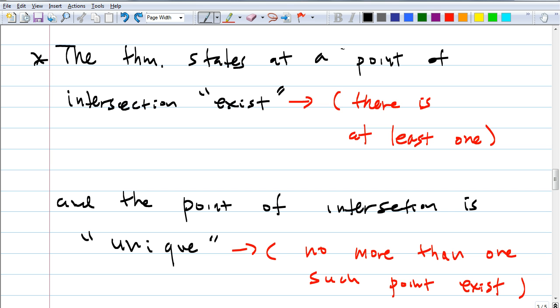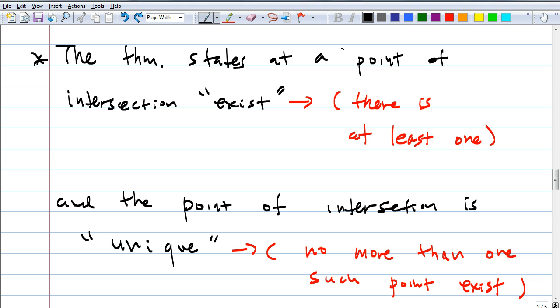When I say given triangle, I'm saying if I give you a triangle, why can't that triangle be on more than one plane? Why does that triangle have to be in one plane only?